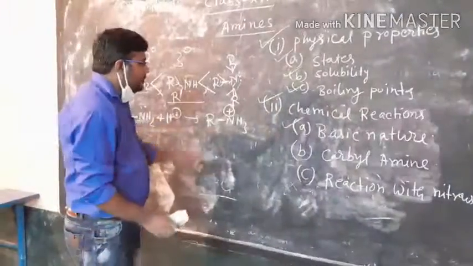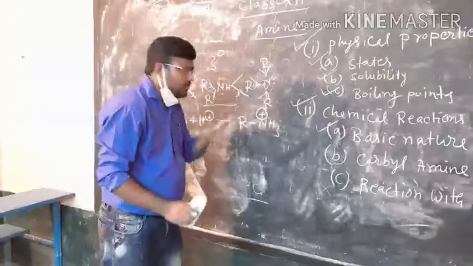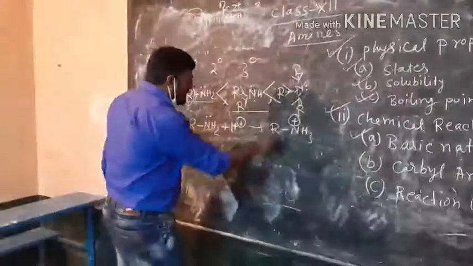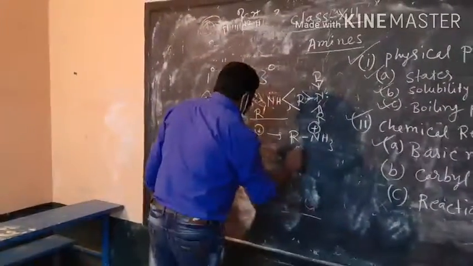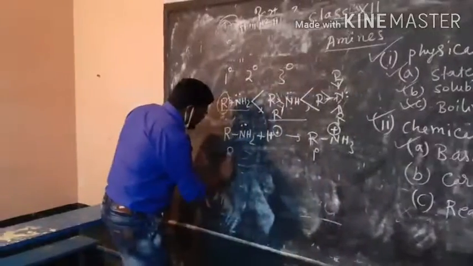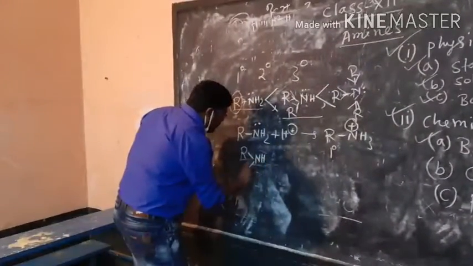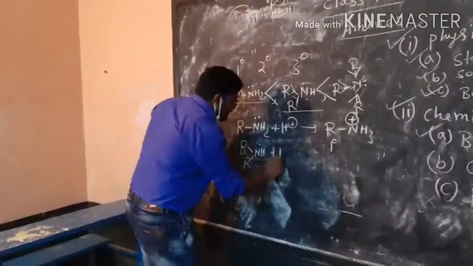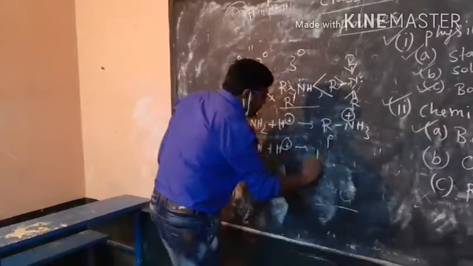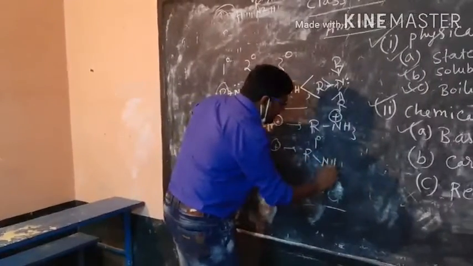And these conjugate acids will be stabilized in water by solvation. So from 1 degree amine, this will be the conjugate acid here. And for 2 degree amine, the conjugate acid will be this one, R2NH2 plus.